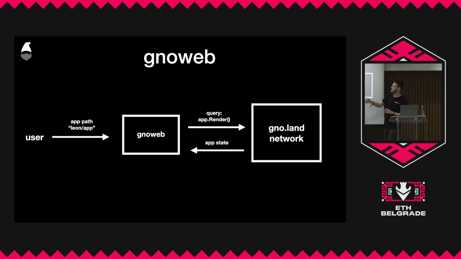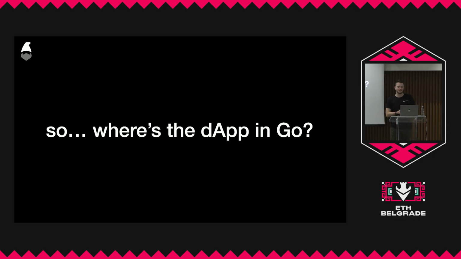And then Gnoweb says, hey, can you query app.render? And then the network says, yeah, sure, here's the state. And then Gnoweb, because it's the front end, displays it to the user. That's a very basic way of doing it. So this talk is named Writing dApps in Go, but where's this dApp? I haven't seen it yet.